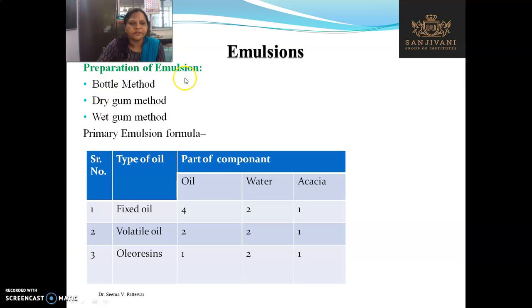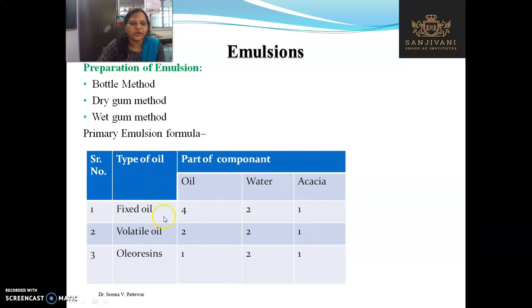Next is the preparation method of emulsion. So there are a total of 3 methods of preparation, that is the bottle method, dry gum method and wet gum method. What is the primary emulsion formula? This is the formula for primary emulsion.